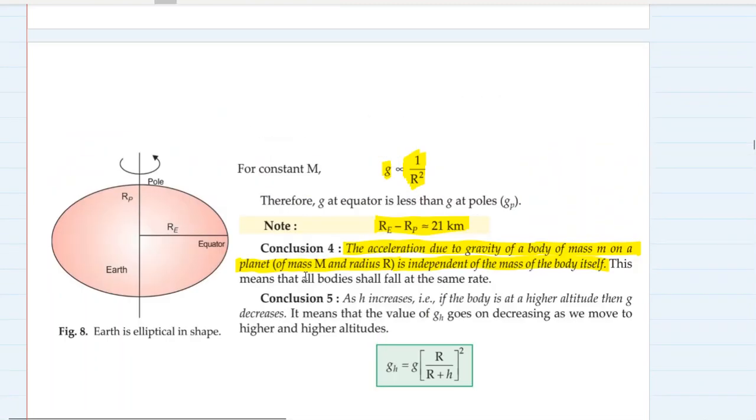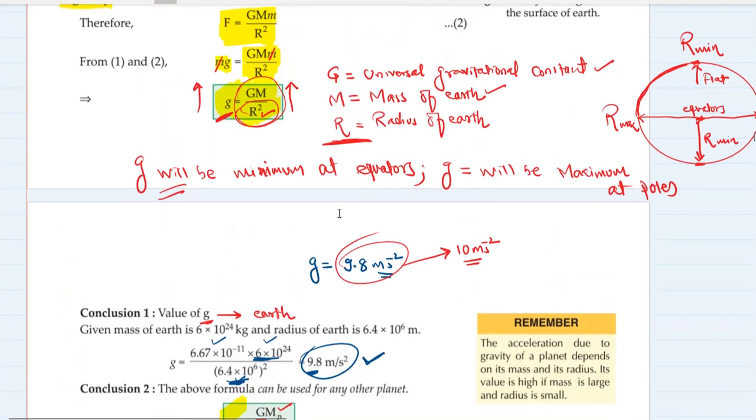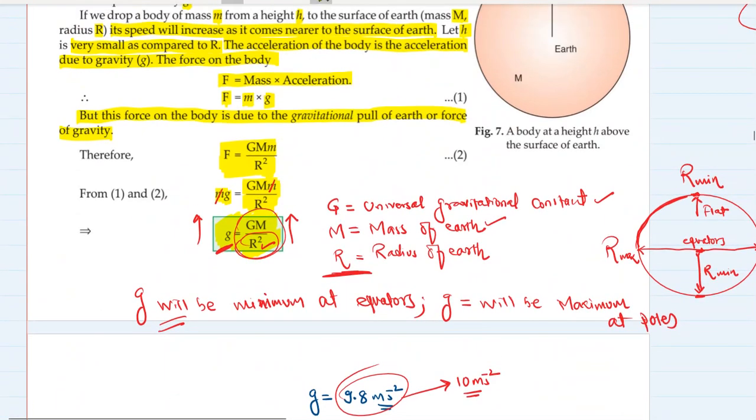Now, if you see the formula of acceleration due to gravity, let me show you this formula again. In this formula, we did not notice one thing, or maybe we noticed, but we didn't talk about it. This formula is regarding the acceleration due to gravity on any body which is falling towards the earth.